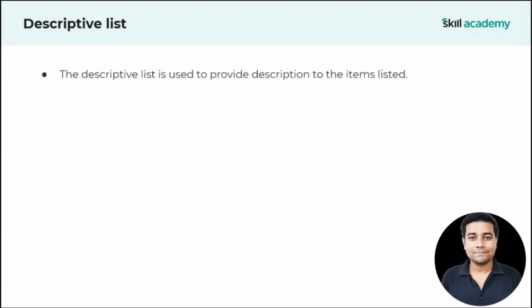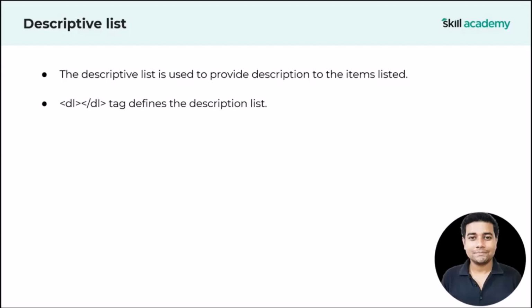So now guys, after the ordered list, we are going to understand something known as the description list. I'll show it to you practically, but before that, let's understand the theory behind it. The description list is used to provide descriptions to the items listed. Suppose you are displaying some set of items in HTML with the help of an ordered list, or let's say an unordered list, and you realize that you should specify some description of those items. At that point, you can use something called a description list.